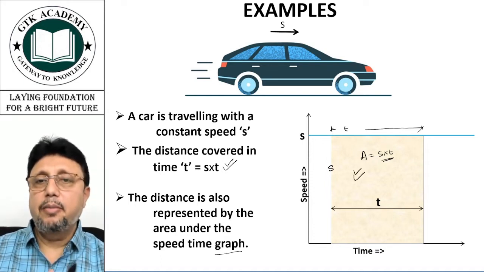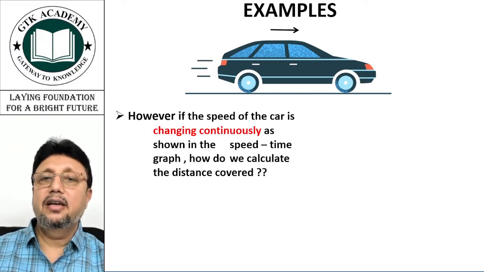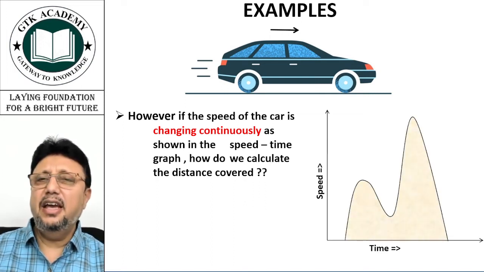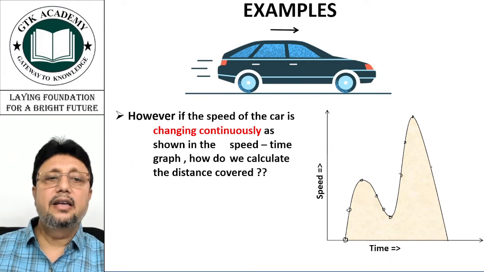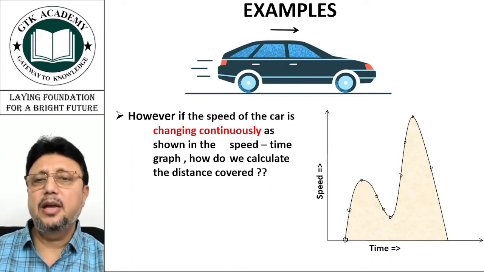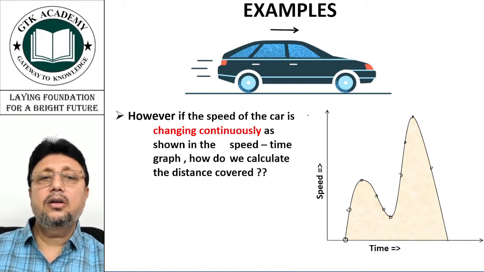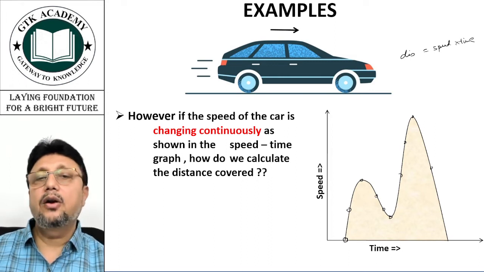Now in the example which we are discussing, the speed is constant. But if there is a variation and the speed is continuously changing like this, it can be in any form. Speed started from zero, it is changing, it reached a peak, then it started declining, then again it started increasing, then again decreasing, and it reached zero. It can be any type of variation. Now how do you do it? Now you cannot employ that distance is equal to speed into time. This formula you cannot employ.